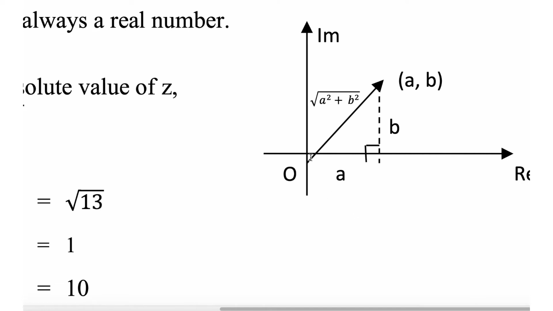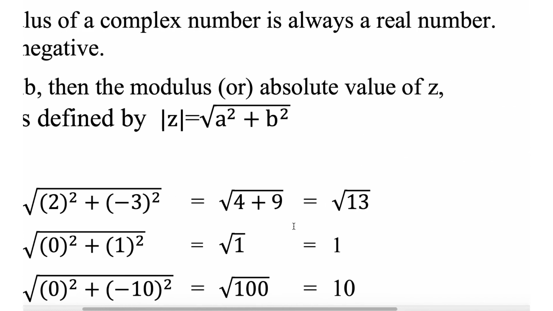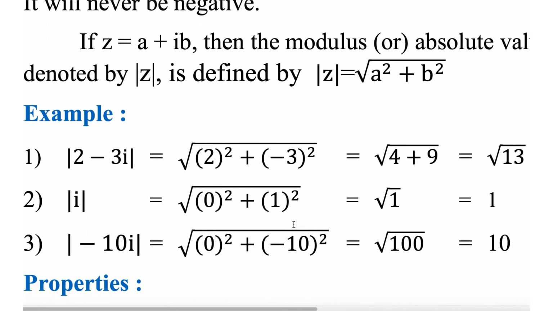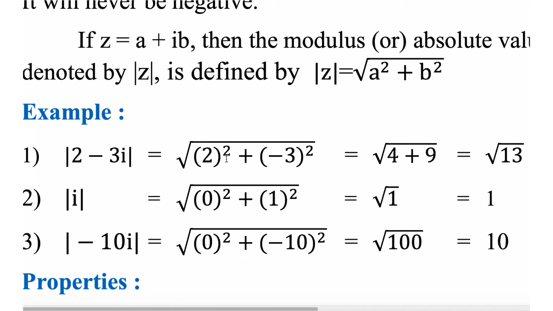So it starts at 0, not here, it starts at 0 here. Okay, in a way that's a printing mistake. So what is the modulus of this? Root of 2 square plus minus 3 square, that is 4 plus 9, 13, root 13. This one is 1, this one is 10.